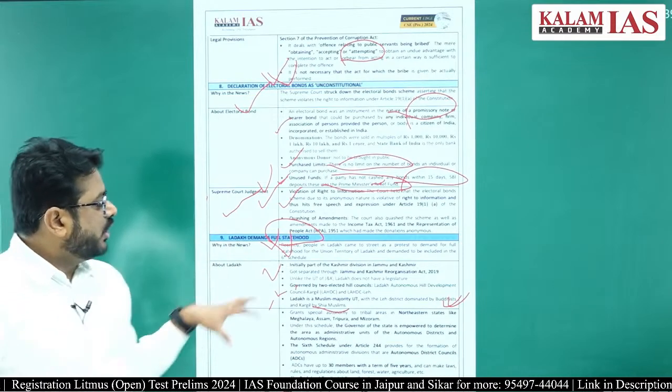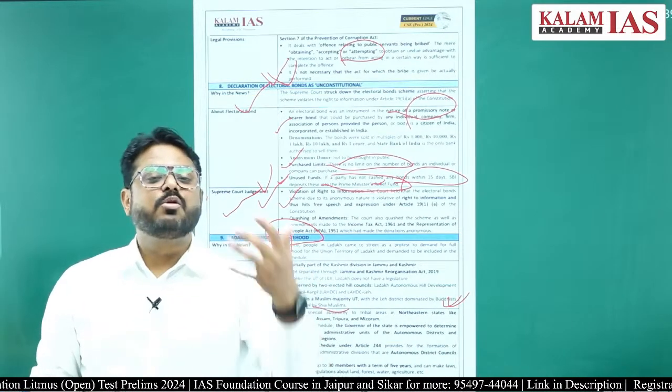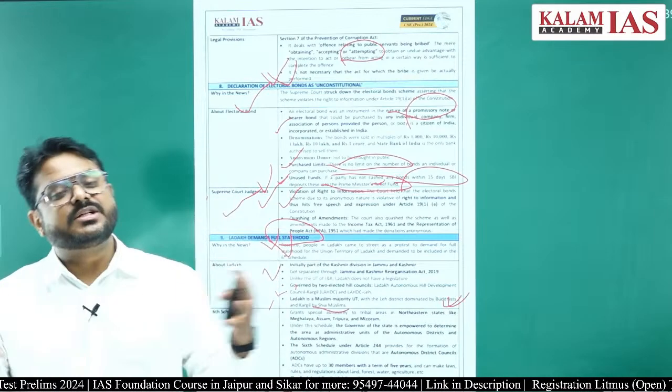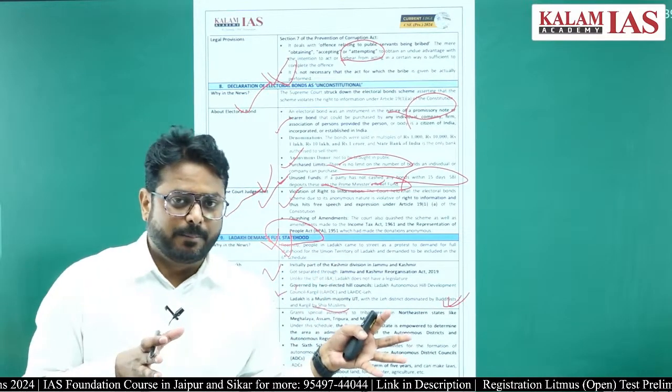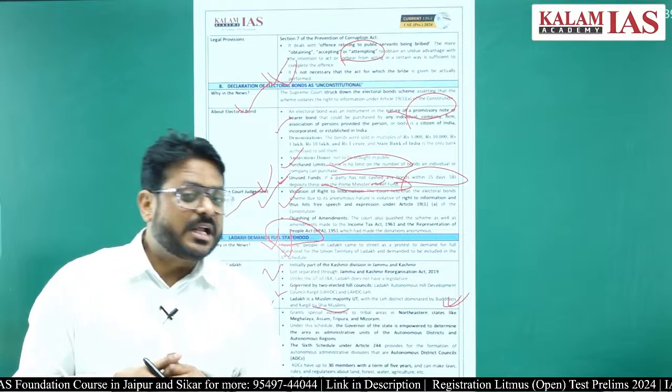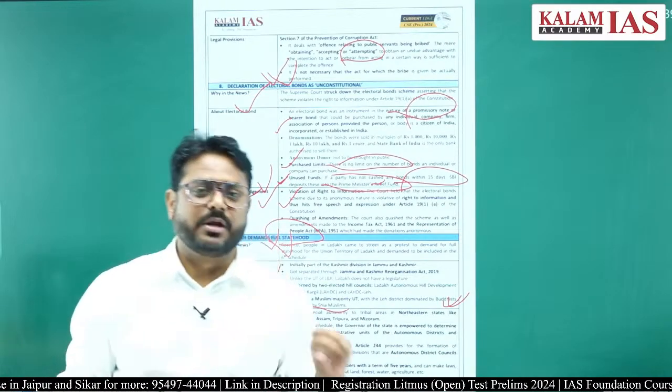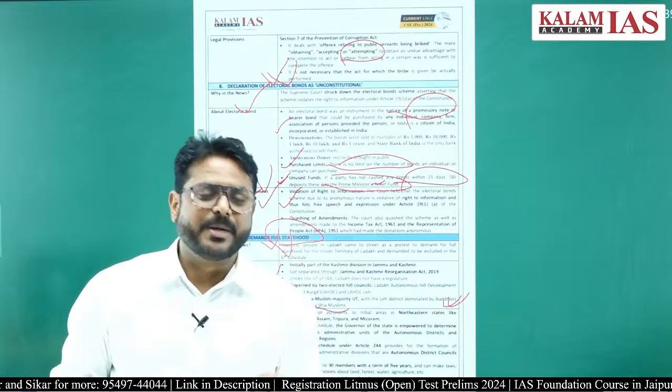Now they are also demanding 6th Schedule status, right? Why do they demand it? Because the 6th Schedule status is there currently in 4 states only: Assam, Meghalaya, Tripura, Mizoram.